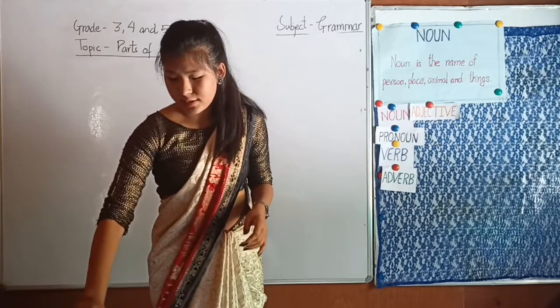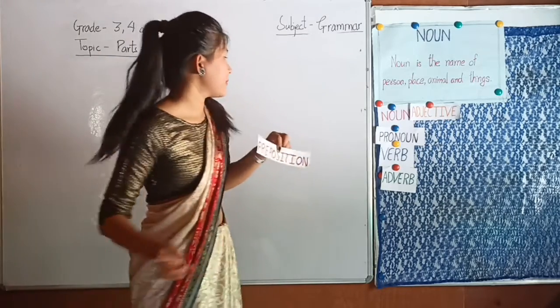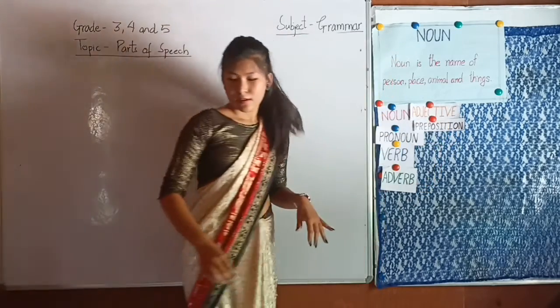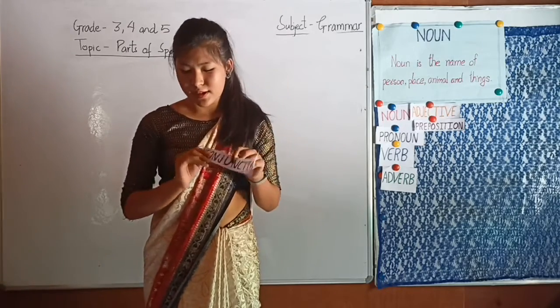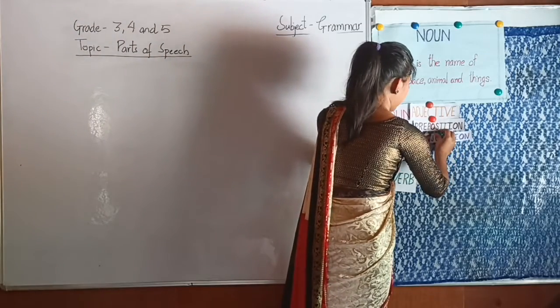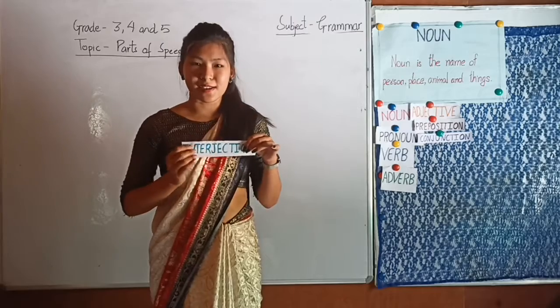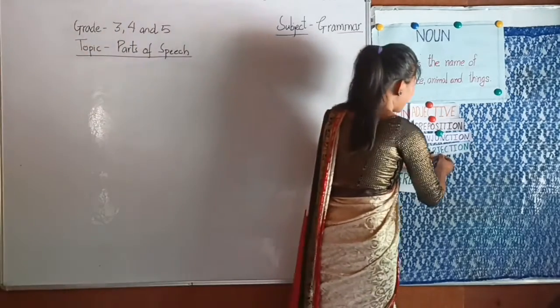The sixth one is preposition. And the seventh one is conjunction. And the last one is interjection. So these are the 8 parts of speech.